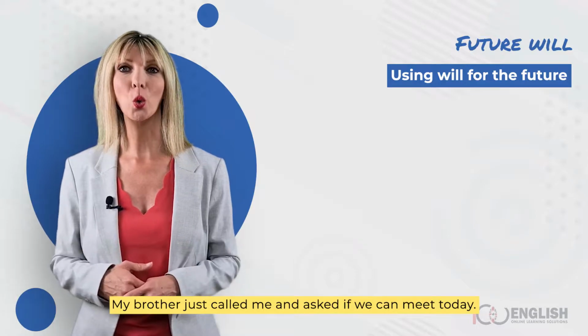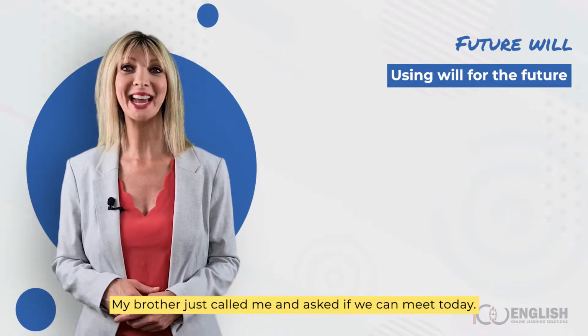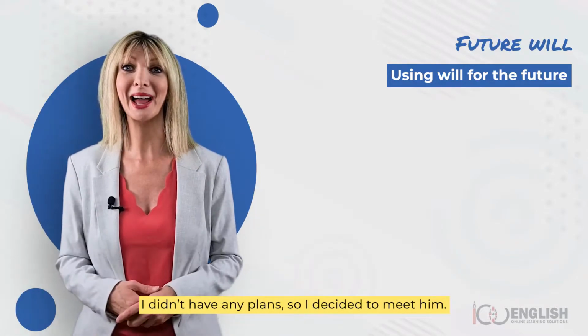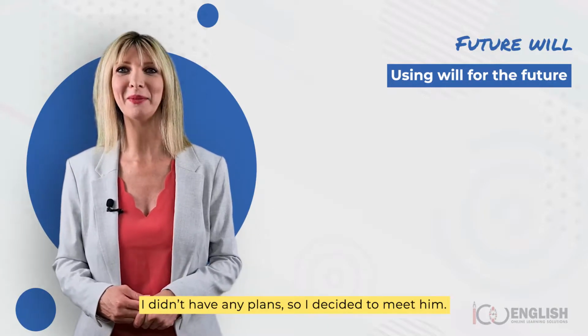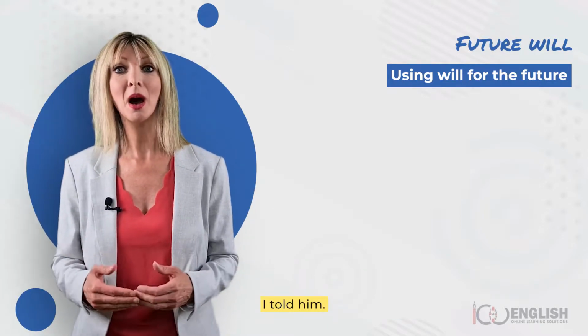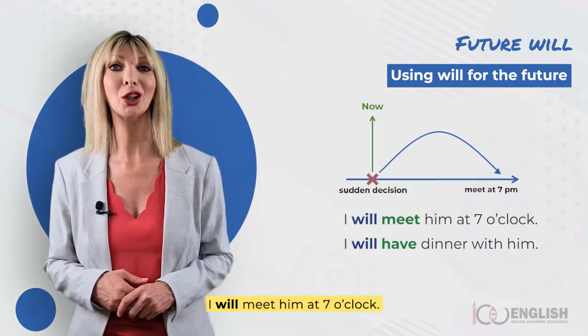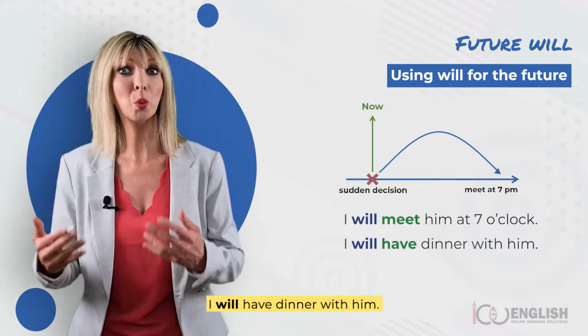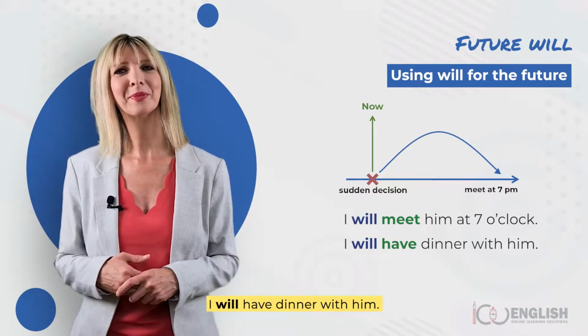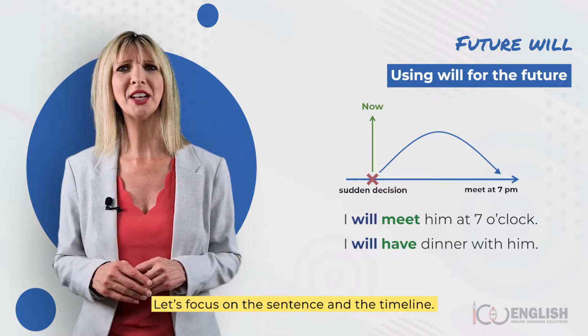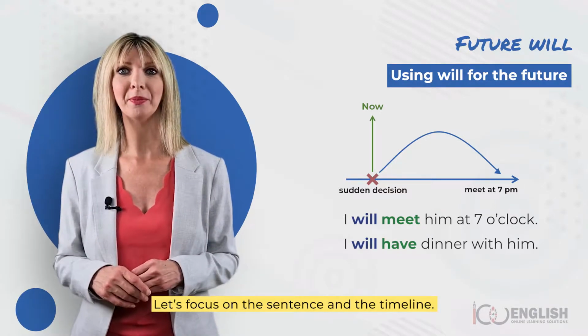My brother just called me and asked if we can meet today. I didn't have any plans, so I decided to meet him. I told him I will meet him at 7 o'clock and after I will have dinner with him. Let's focus on the sentence and the timeline.